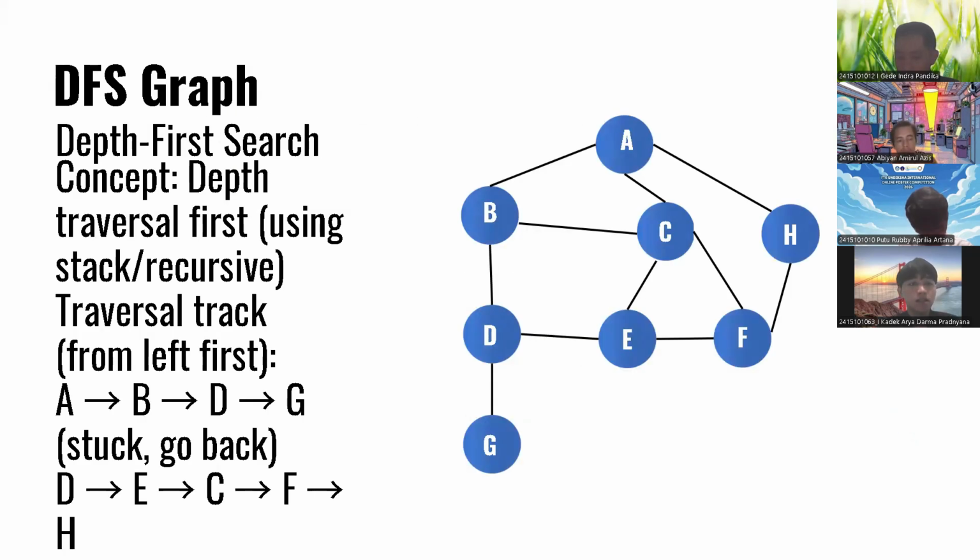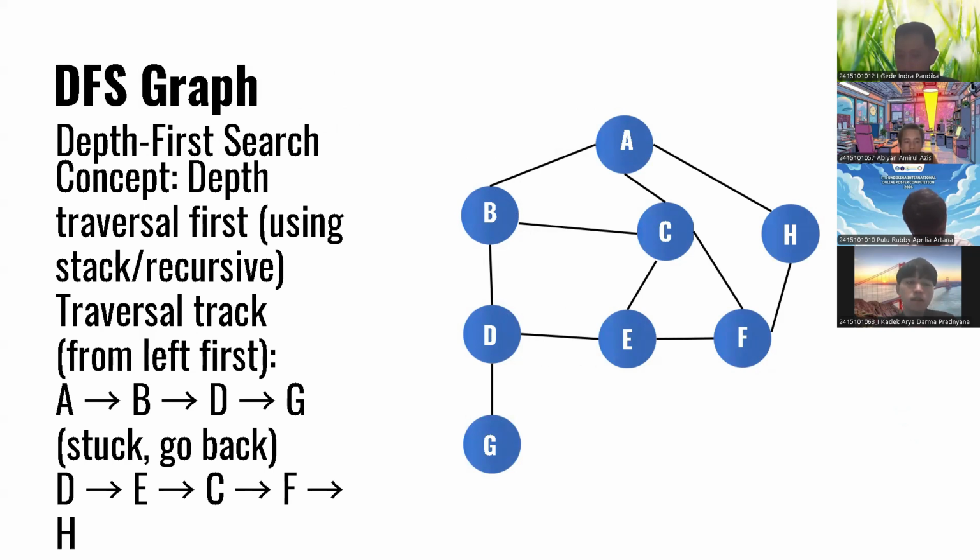DFS graph, depth first search graph. The concept is depth traversal first, using stack or recursive traversal, tracking from left first.